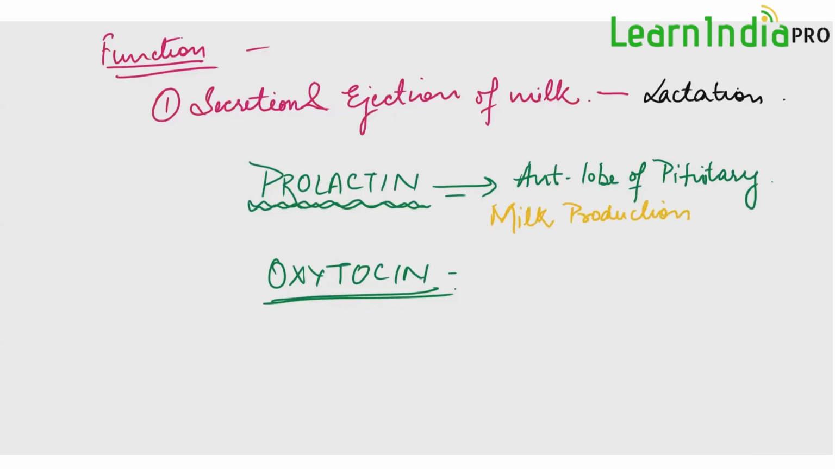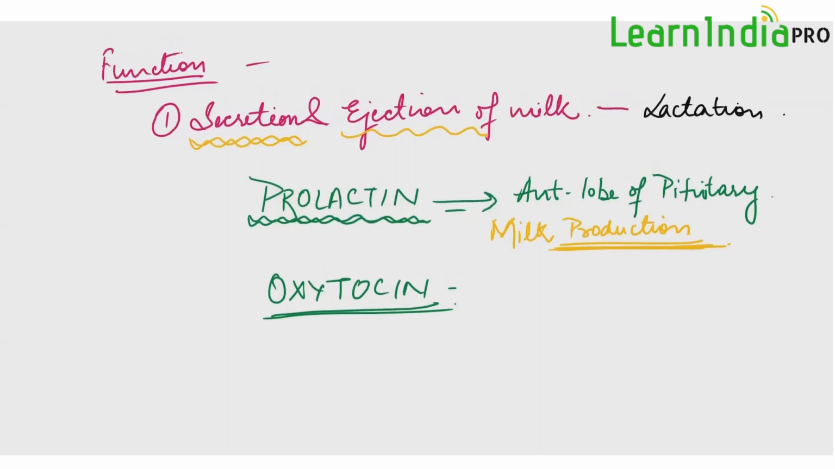But see, we are saying only production. We are not talking about whether it is released or not. We are saying that the function of the mammary gland is secretion and ejection. So we have said secretion. Production is the function done by this hormone prolactin, and prolactin is normally present in our body, but at lower levels, so there is not much effect. But when a female gets pregnant, the prolactin level increases by the anterior lobe of pituitary, and this increases the milk production in the mammary gland.